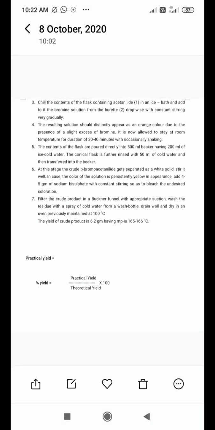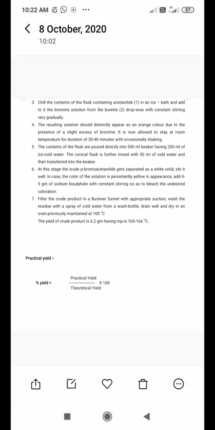After chilling with the help of ice, then you have to add drop-wise from the burette. What content is in the burette? In the burette, you have taken the bromine and the glacial acetic acid. Then gradually, very slowly, you have to add your bromine drop-wise from the burette into the flask in which we have taken the acetanilide.